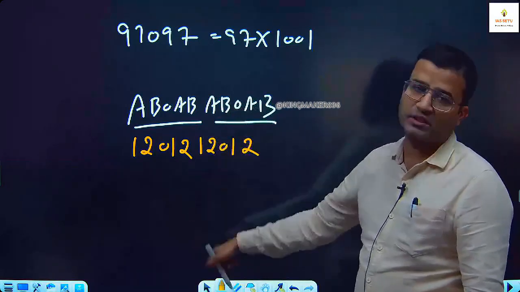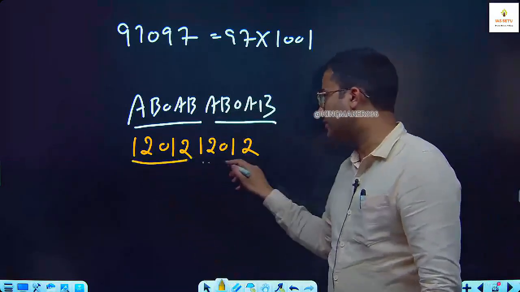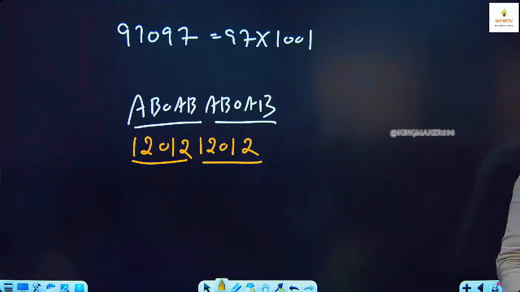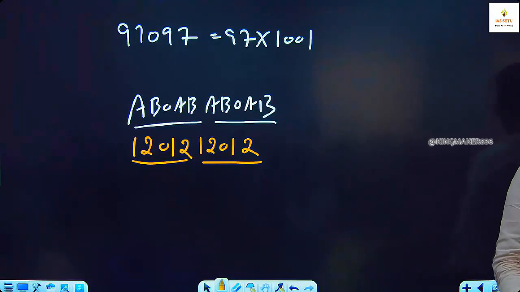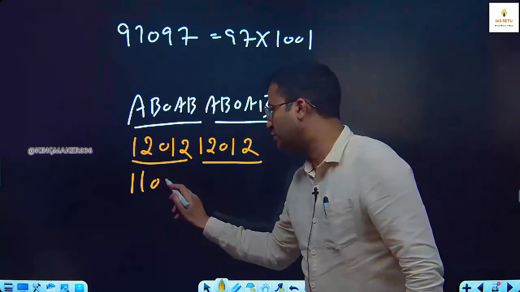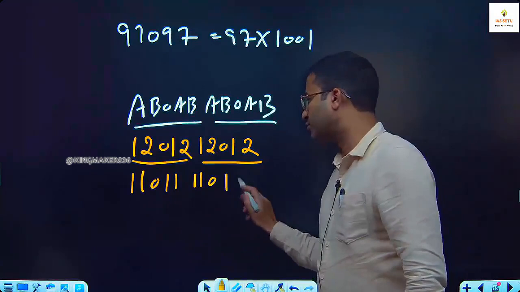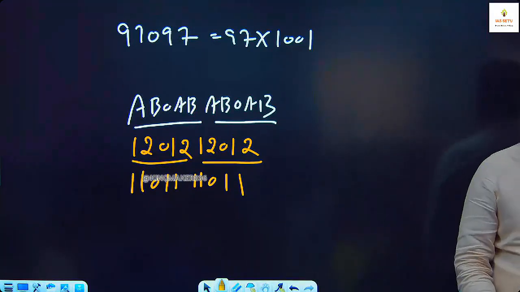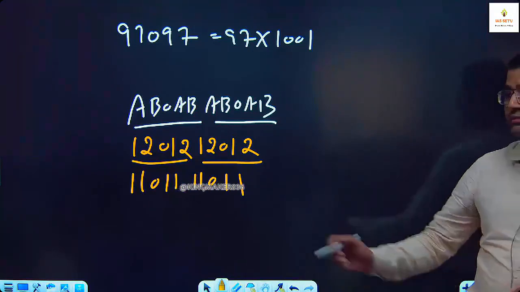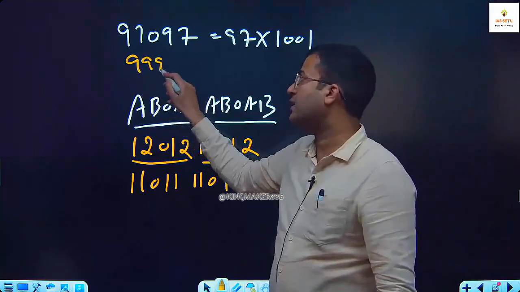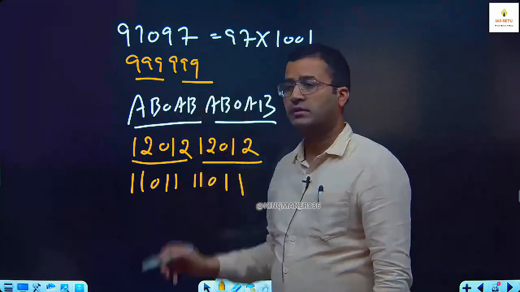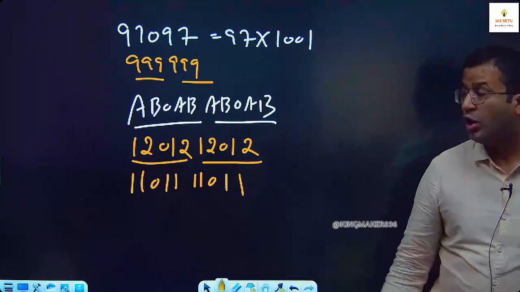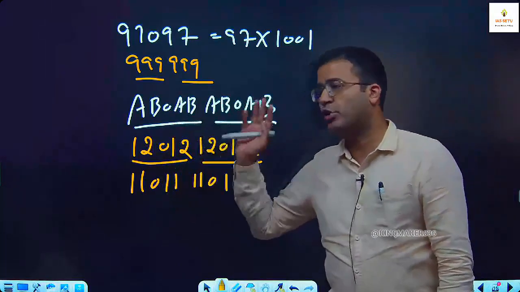Is this number divisible by 13, yes, because it is a pair of AB0, AB, where A and B can be the same, can be different. It can also be 11011, 11011. A and B can be the same, that is not a big deal. ABC can be the same, like 999999, but it has to be in the form of repetition of 3 digits, and it has to be in the form of AB0, AB.